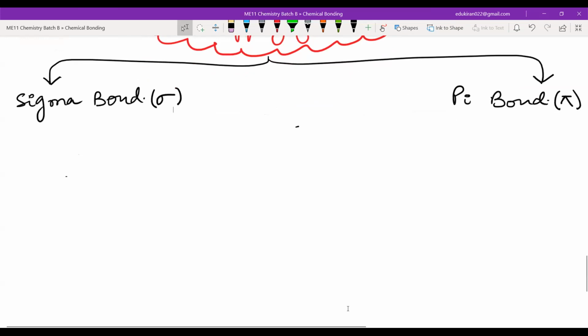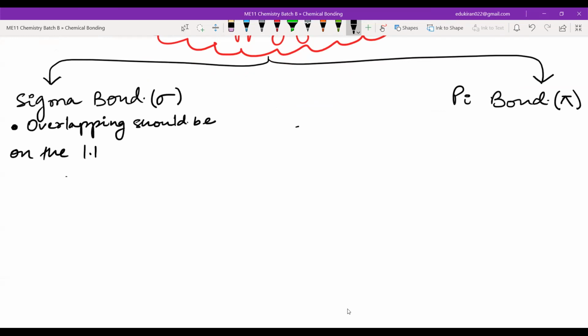What happens with the sigma bond? The main criteria for the sigma bond is that overlapping should be on the internuclear axis. Where should the overlapping be? Overlapping should be taking place on the internuclear axis. I will give you examples.